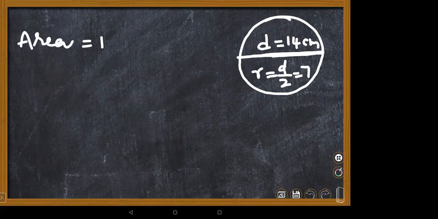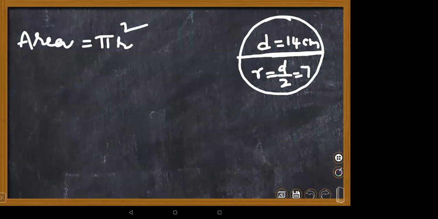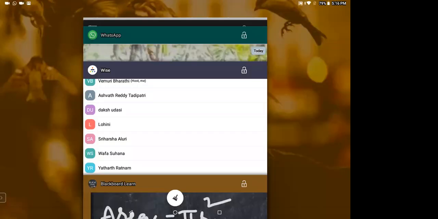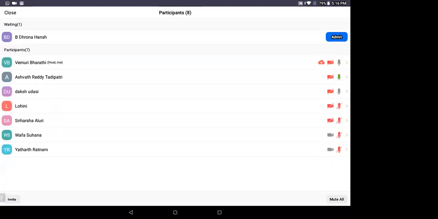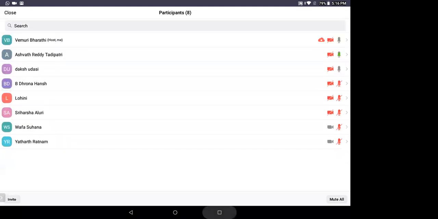This is the radius, ma'am. What is this? Diameter. Diameter is sometimes given, in centimeters. You need to find the radius. How much is the radius, children? Half of 14, which is 7. Very good. Now you need to find the area of this circle. Pi r square. 7 sevens are 49, into 22.